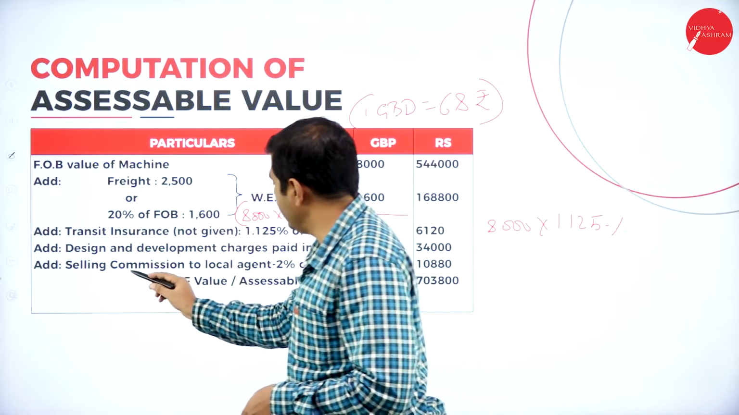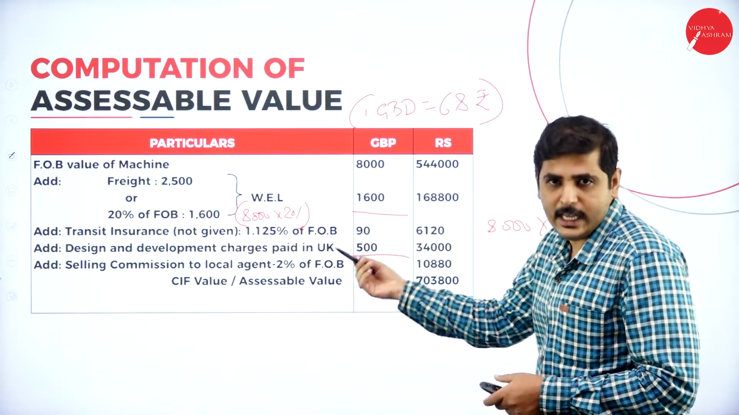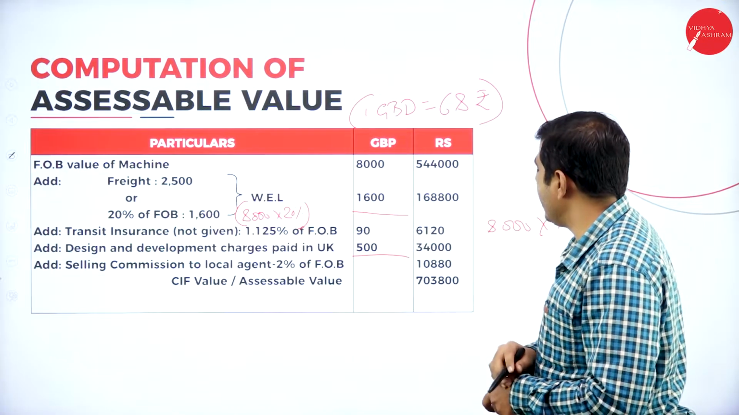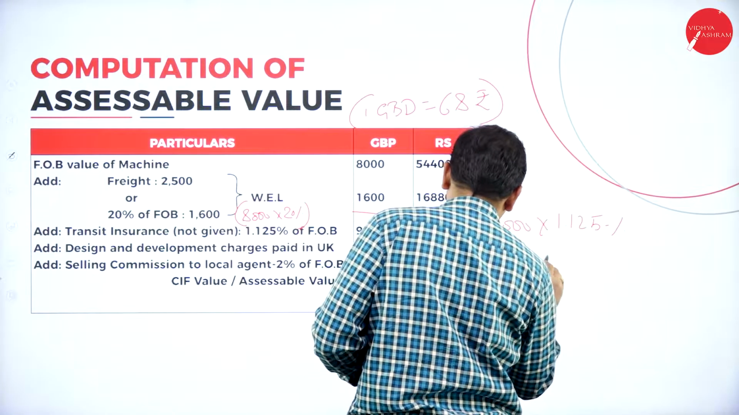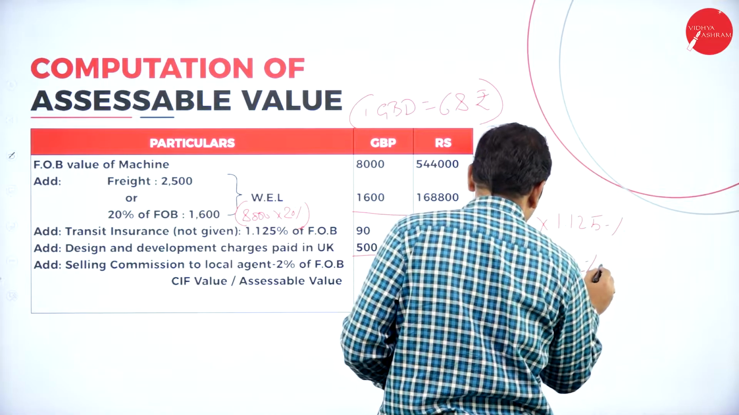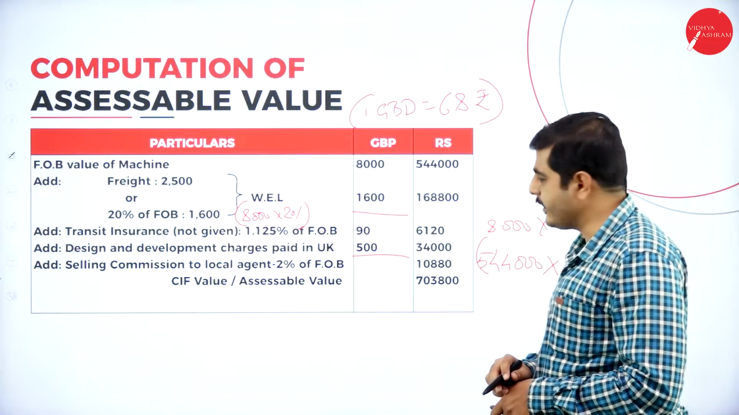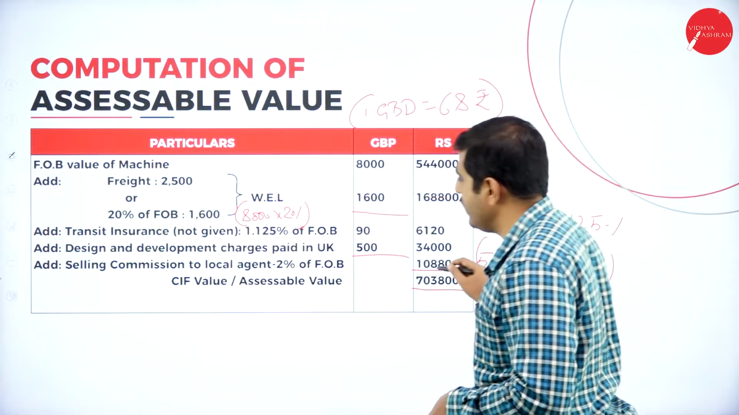Again, add selling commission to local agent, 2% of the FOB value. We are paying in India only, so we can directly take the FOB value, which is 5,44,000. 5,44,000 into 2% gives you 10,880 rupees. Add all the amounts, and you'll get the CIF value or the assessable value.